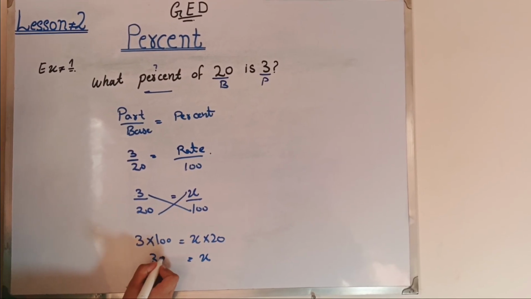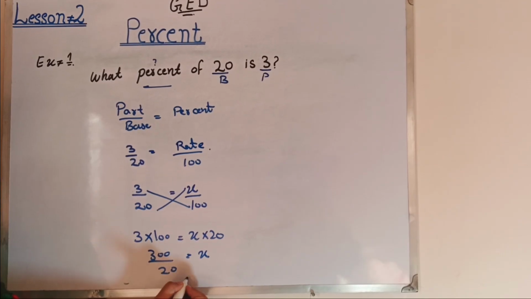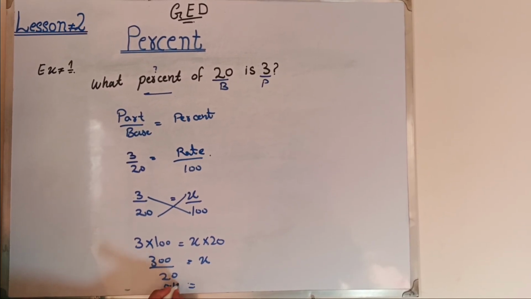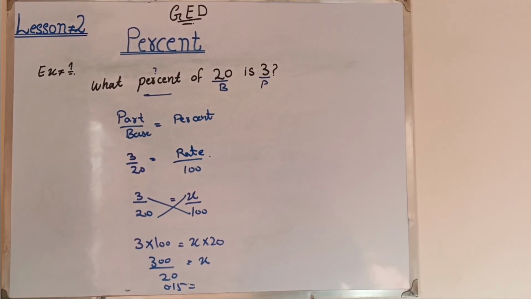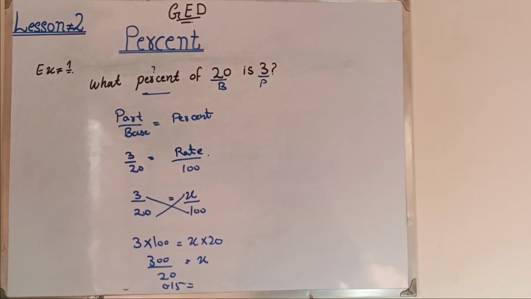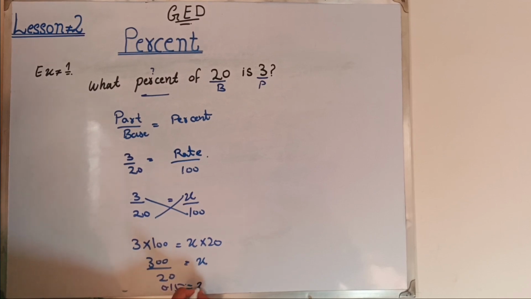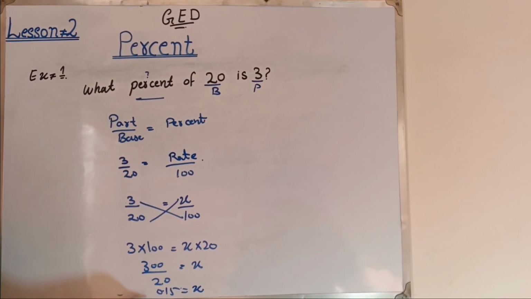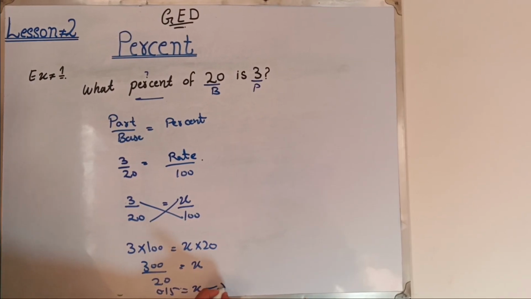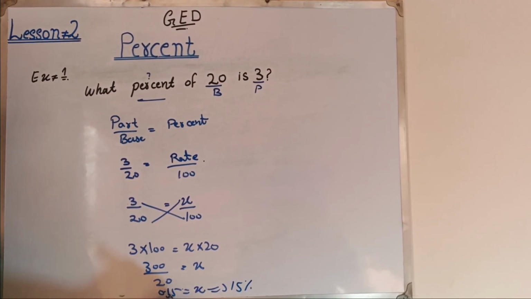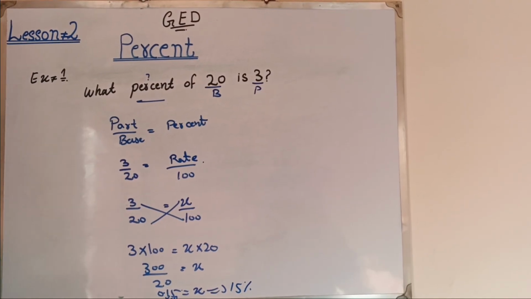So 300 divided by 20, our answer will be 0.15. It's a rate, but we want an answer in percent, so it will become 15%, because we move two places to the right.